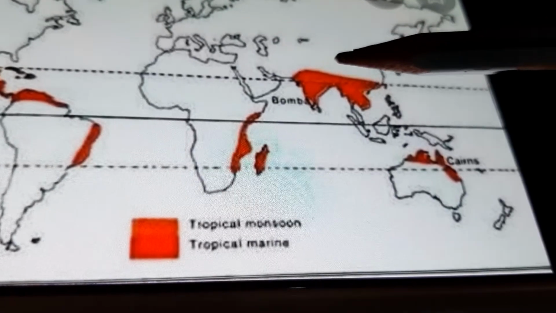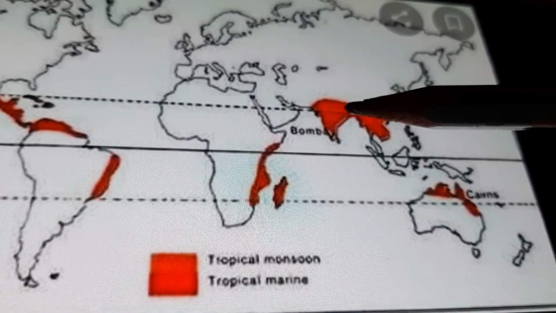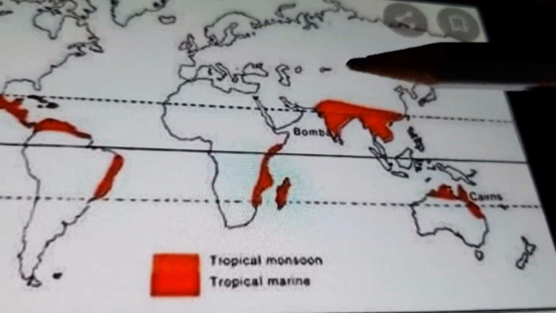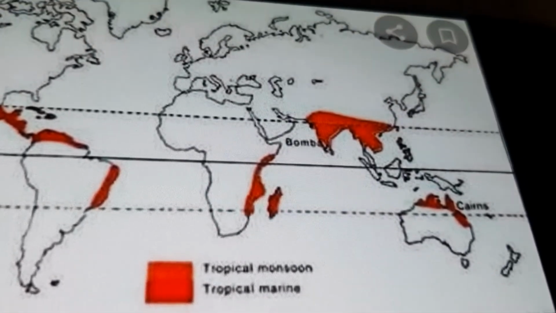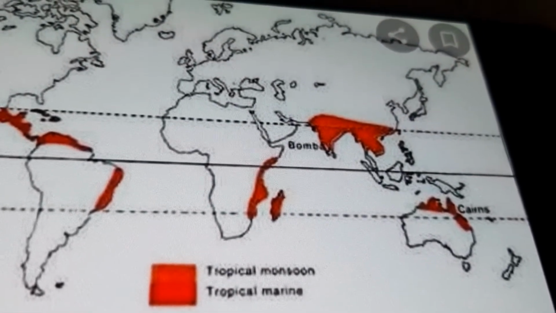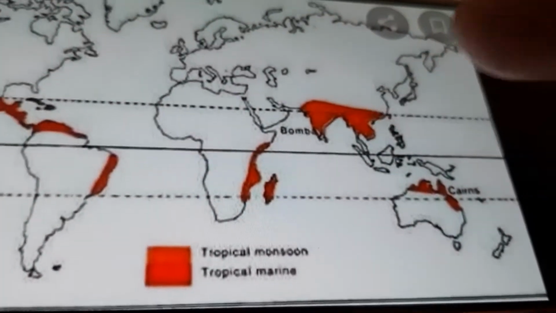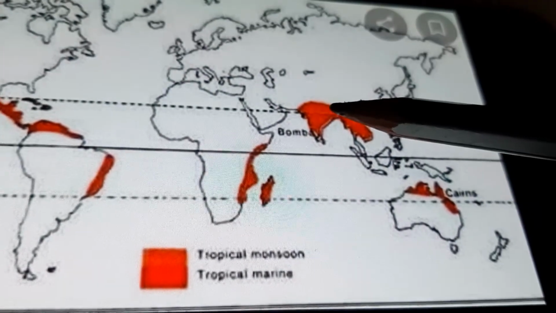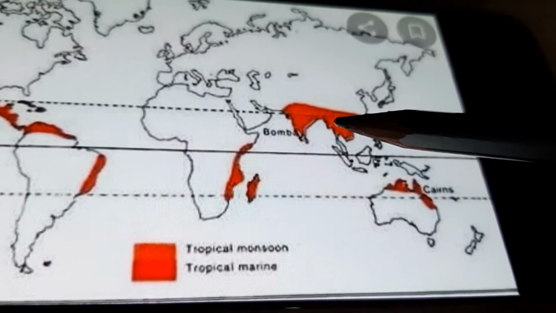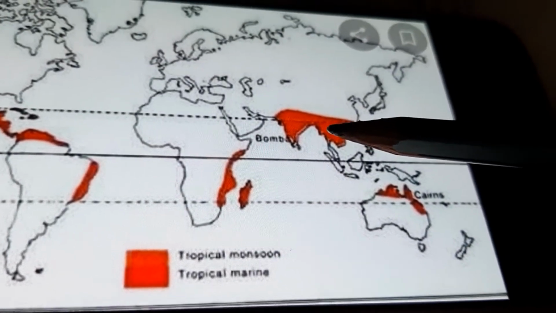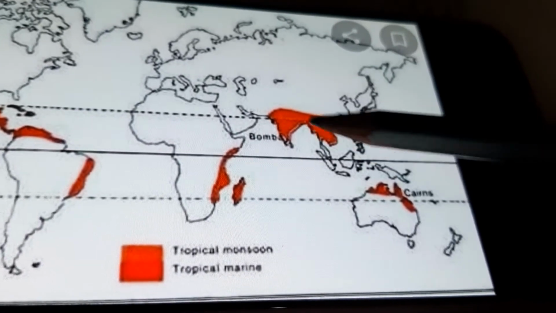The natural vegetation varies with the amount of rainfall. Different parts receive different amounts of rainfall. That is why natural vegetation in Asia varies from place to place. The trees are mostly deciduous due to the marked dry periods, because most of the year the climate is dry. That is why deciduous types of trees are found there. Although in places where rainfall is heavy, evergreen types of trees are found. Main trees are sal, teak, and sandalwood, which are commercially very important. These forests have dense growth of bamboo and shrubs also.